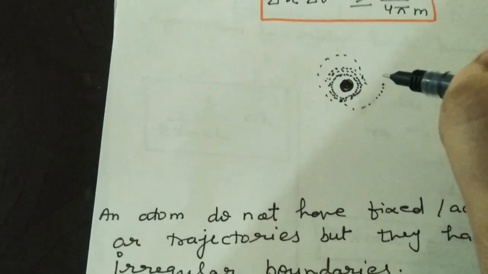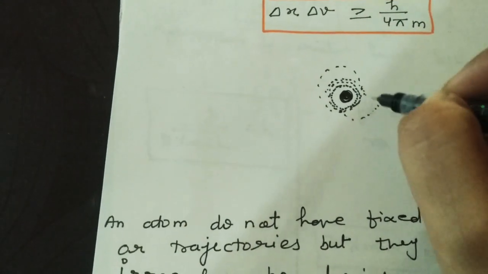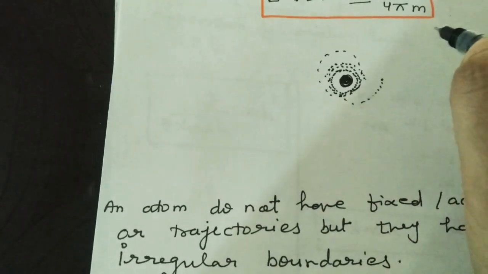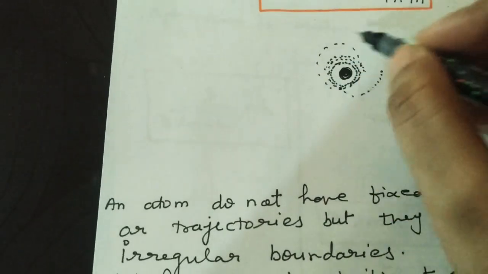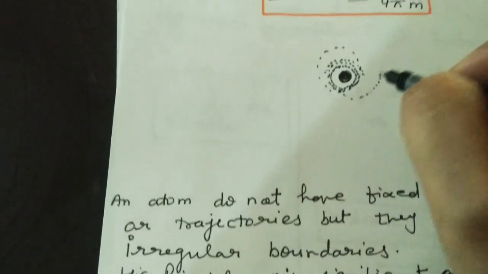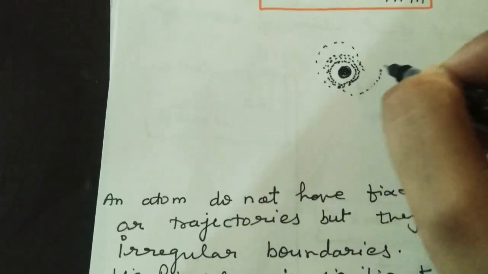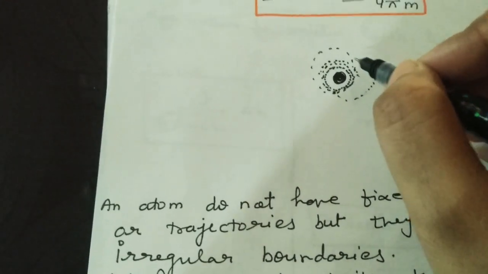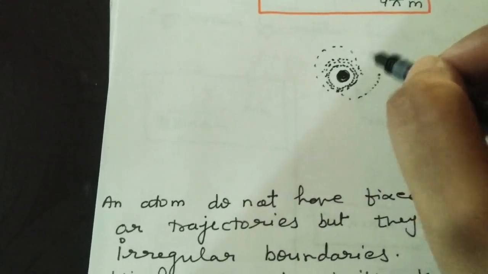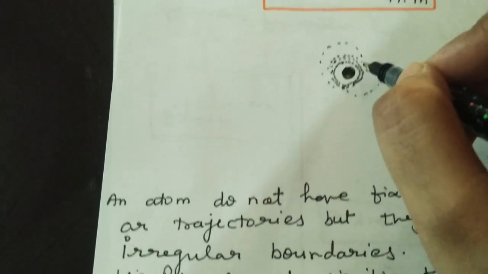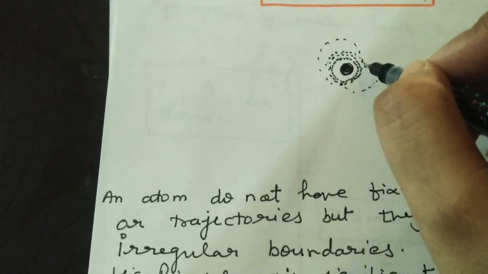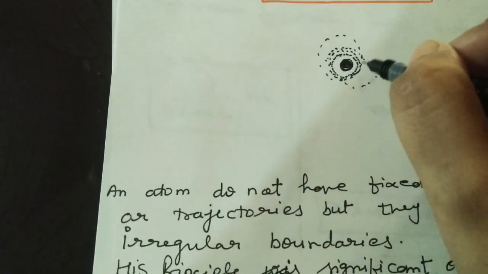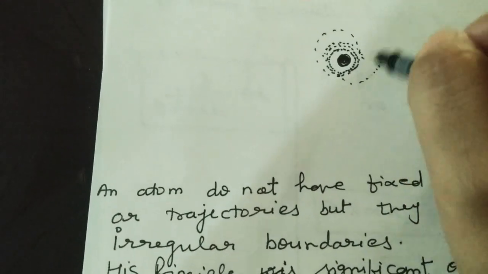So what will happen is that the velocity of the electron is changing, the position of the electron is changing, so simultaneously we cannot note down the position and the velocity of the electron, because once we start to find out the velocity of the electron, its position changes. When we start finding the position of the electron, its velocity changes.